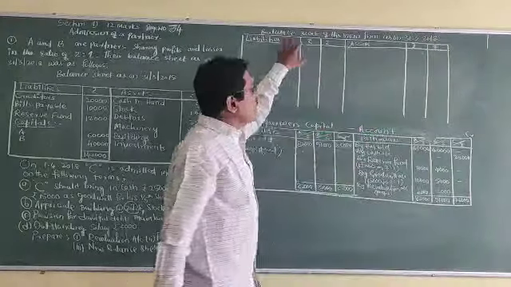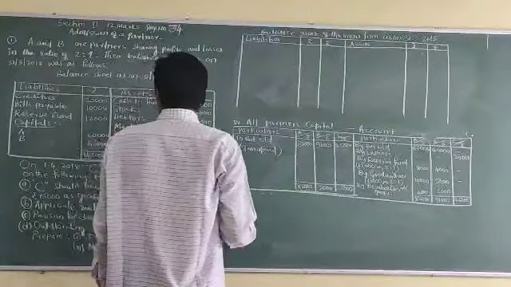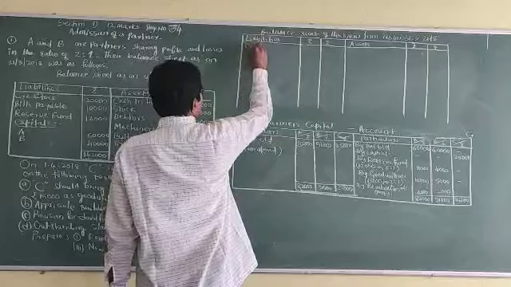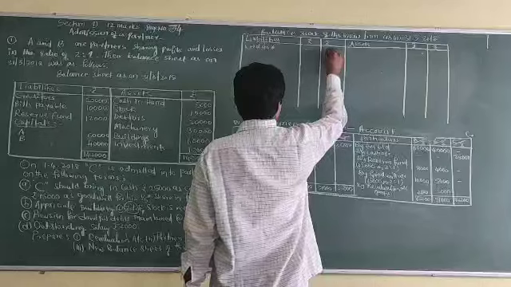It is not an account, so no need to write debit and credit on the top. First go to the liability side: creditors, as it is, the amount directly written in the outer column, 20,000.